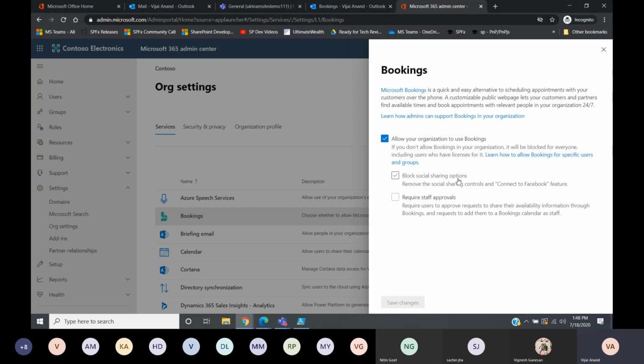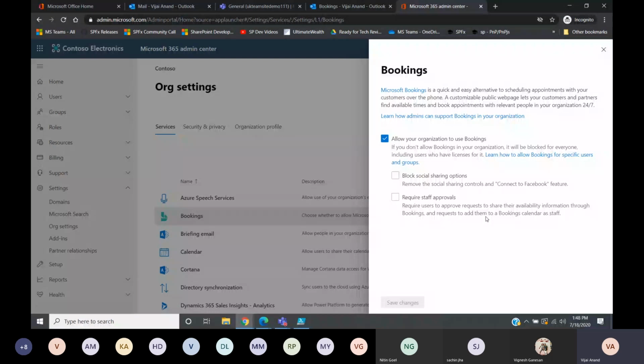If you don't want to allow that, you can block it here. The other is require staff approvals. We'll create staff members, and when you're adding any staff, you can require approvals from them. As we go through all of this, you will understand what staff is and what the social sharing options are. As of now, if you want to block or enable it, this is the place where you come and do it.